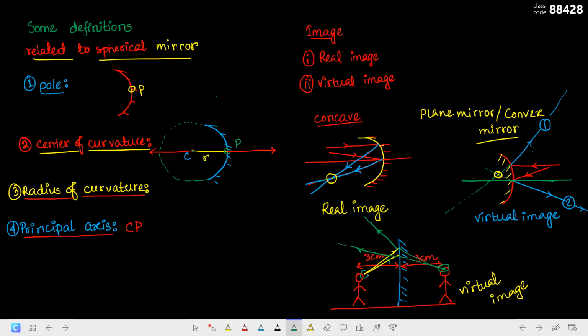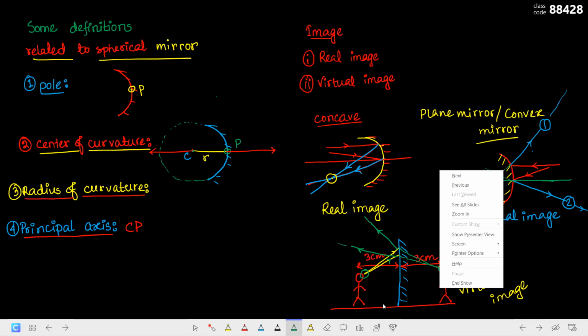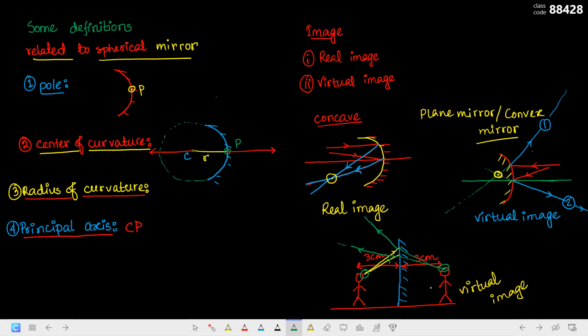So the light rays were coming out from here. So similar image will be formed at this point. See, the head was here, so the head will be seen here as well. Similarly, from hand, light rays are coming out, so a similar image of hand will be formed. Similar image of leg will be formed. So the whole body can be seen. Okay. So in this case also, the light rays are not meeting on their own. You have to extend them backward, and then only they will meet at a point. So if this is the case, then you have to say that the image that has formed here is a virtual image.